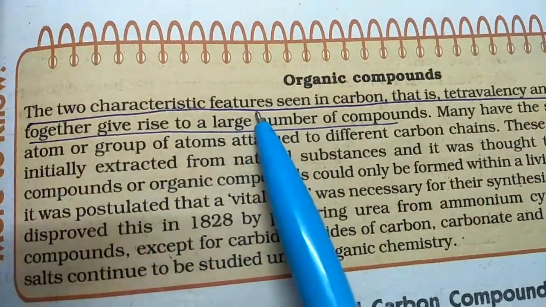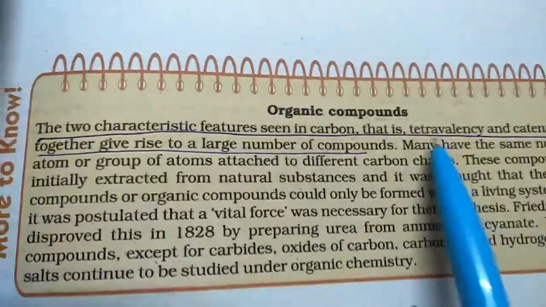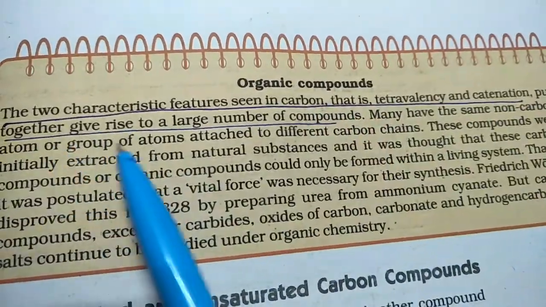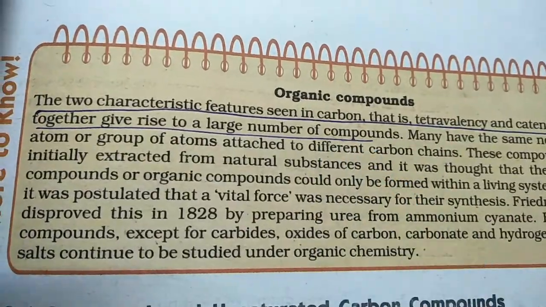Now we go to more to know. In the more to know, there are 2 characteristic features which we just now studied about carbon, tetravalency and catenation, that give rise to the large number of carbon compounds.